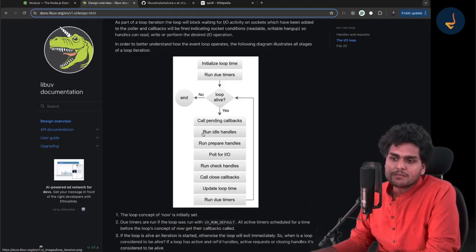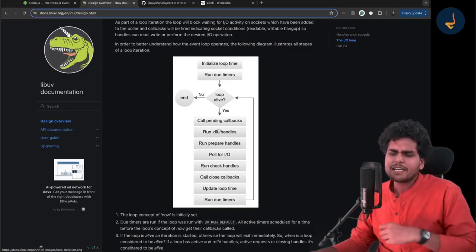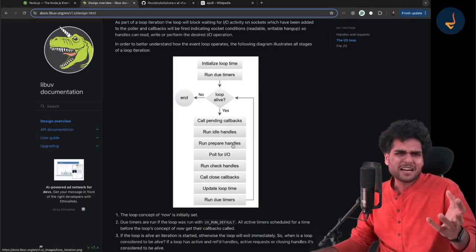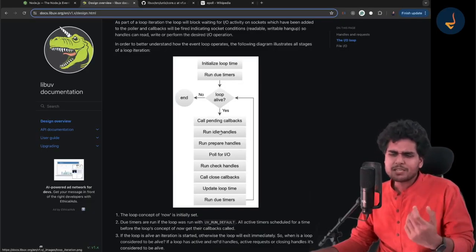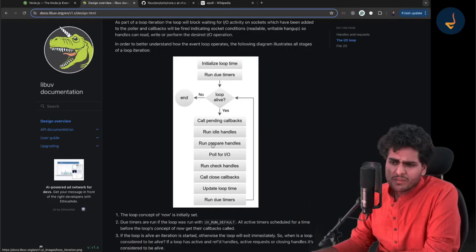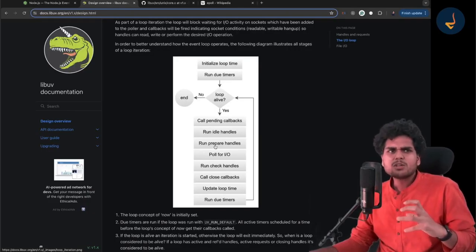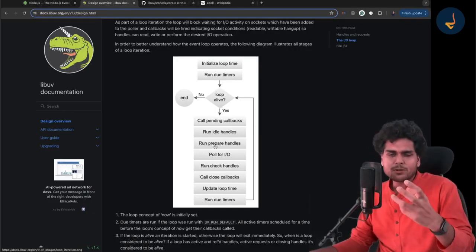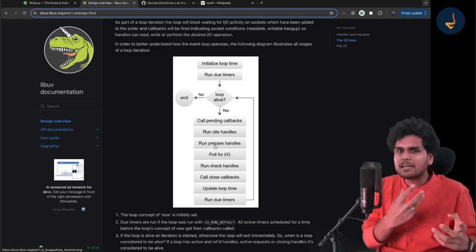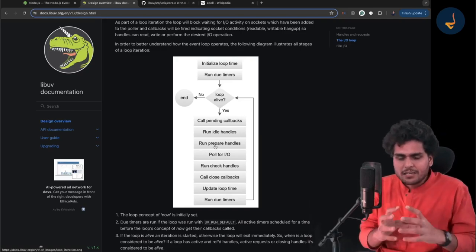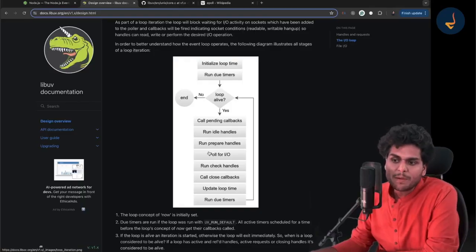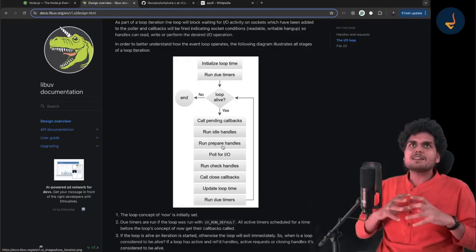Then it runs the idle handles, then it runs the prepare handles. These two are internal phases, and you don't have to worry much about them. It is basically like the event loop is preparing to run the IO. So it does some checks, some calculations, and then it starts the poll phase. I told you, poll phase is a very complex phase.